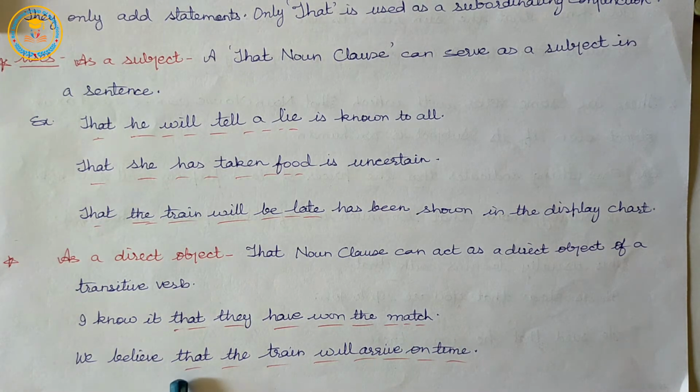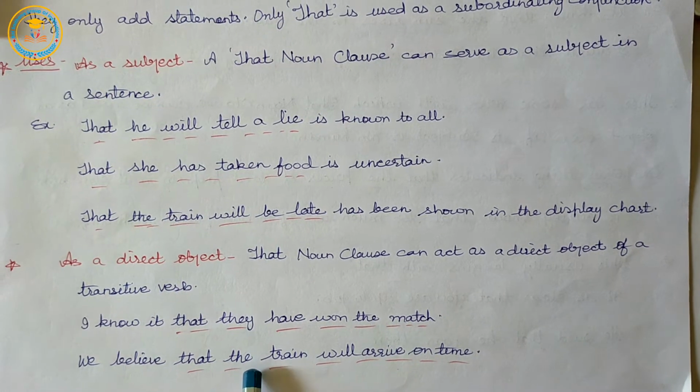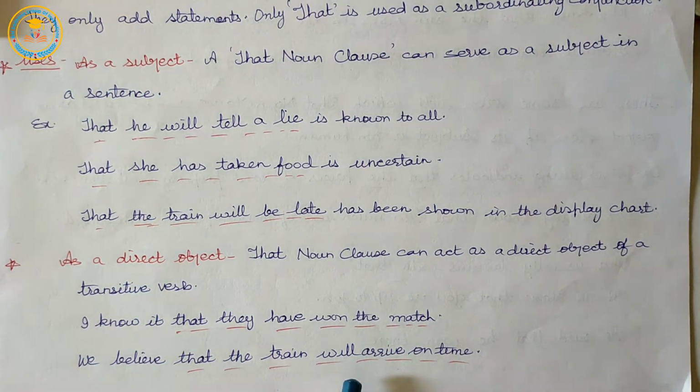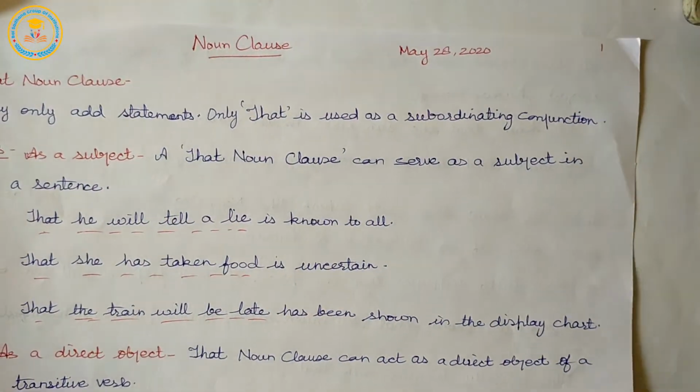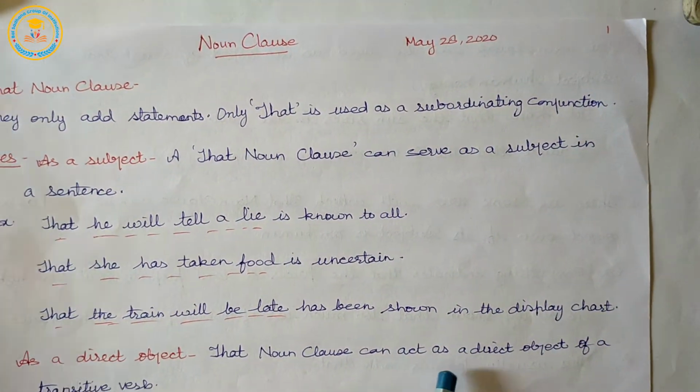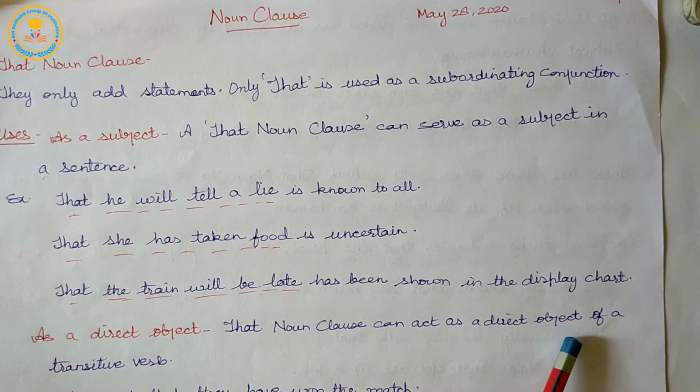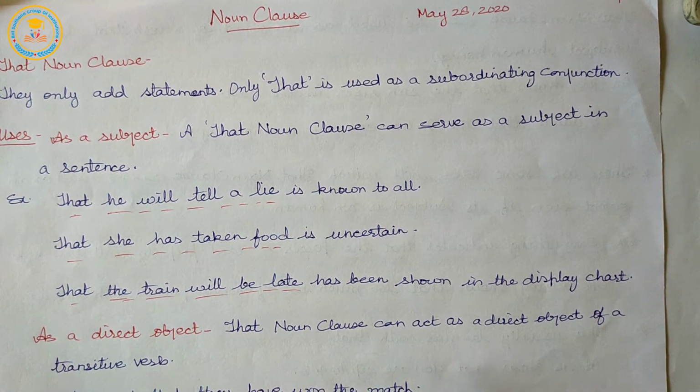We believe that the train will arrive on time. So, that noun clause can act as a direct object of a transitive verb.